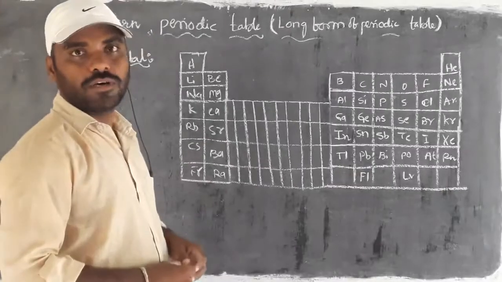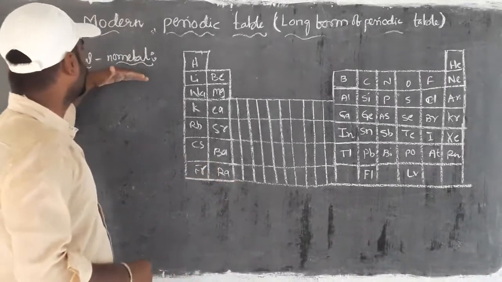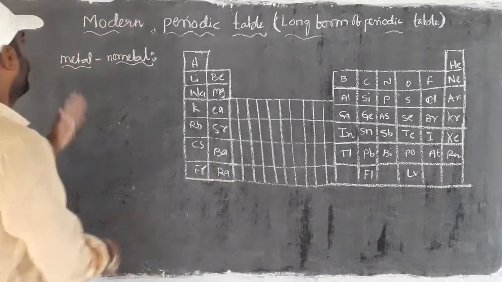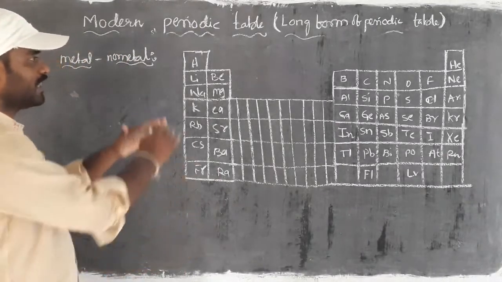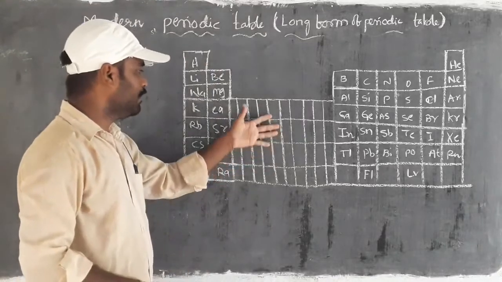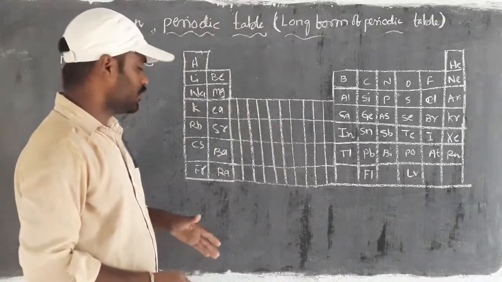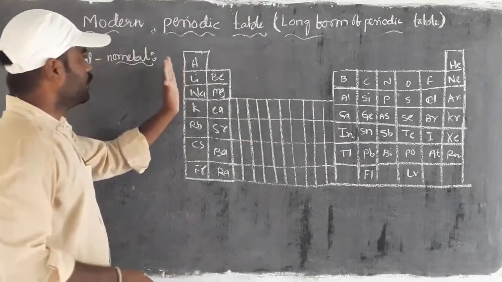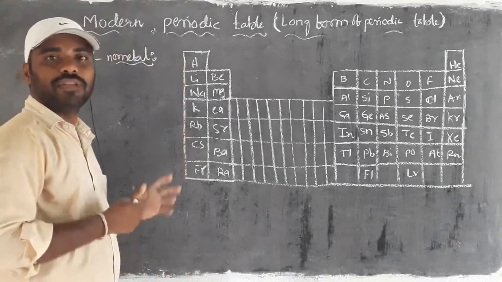Let us discuss periodic properties. In the periodic properties, the first thing we have to know about is the metallic and non-metallic property. If you take the rough diagram of the periodic table, except the D block and F block elements, which are not taken, the first group elements are completely metallic in nature.